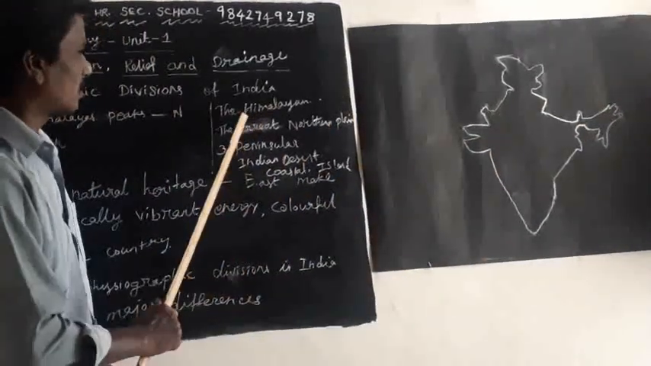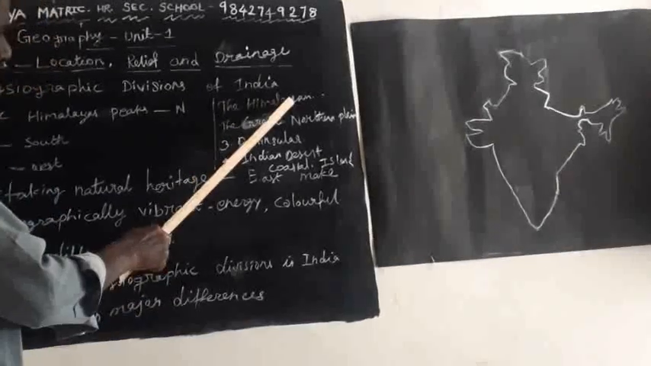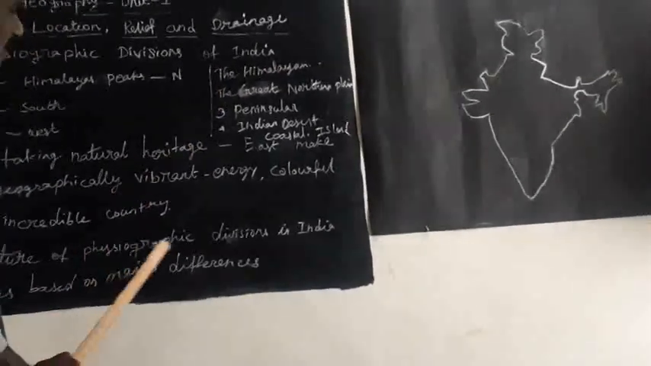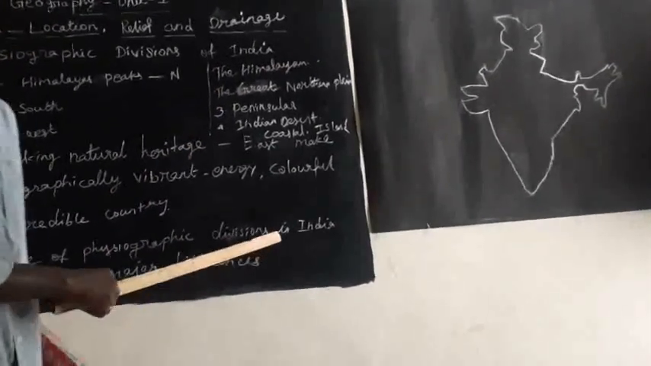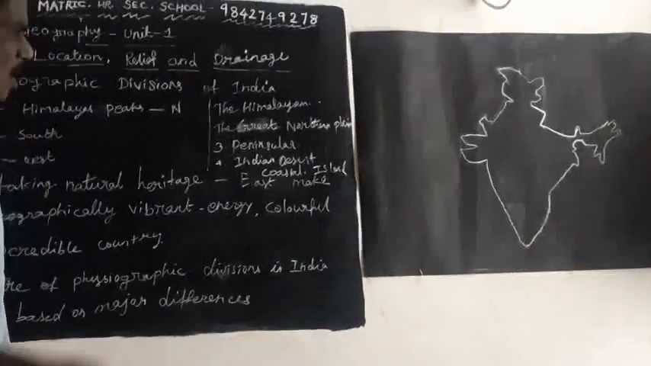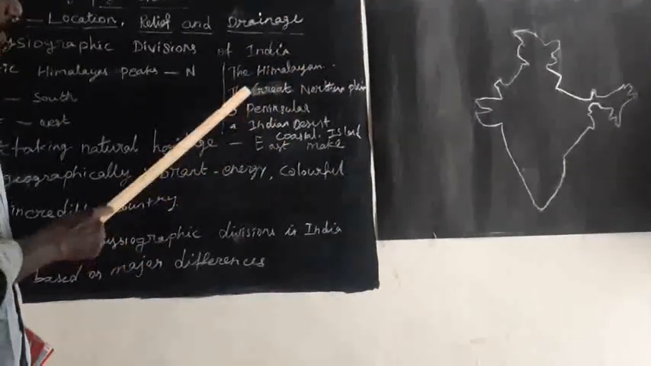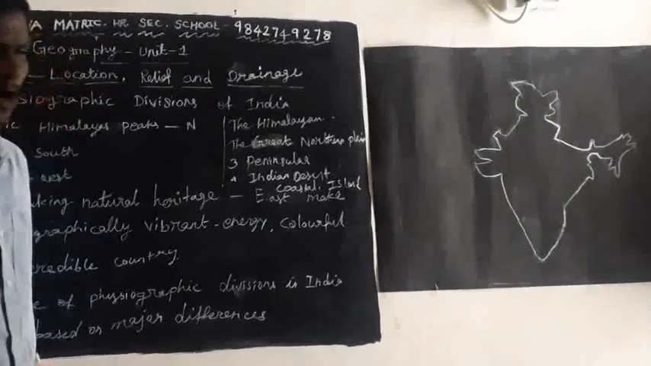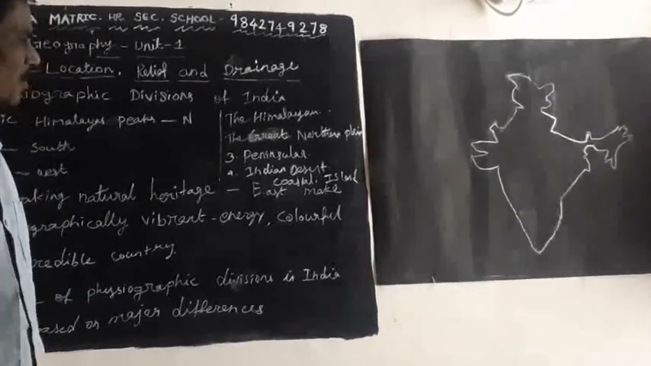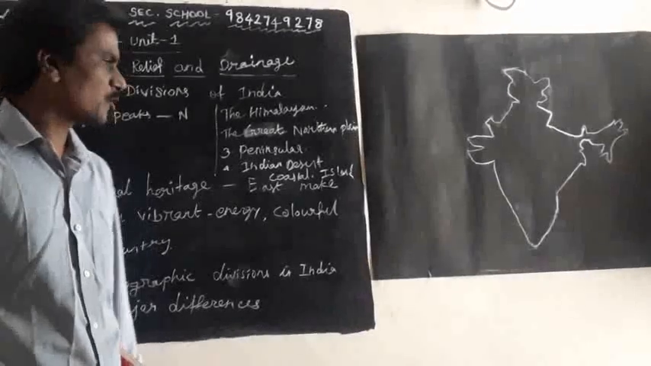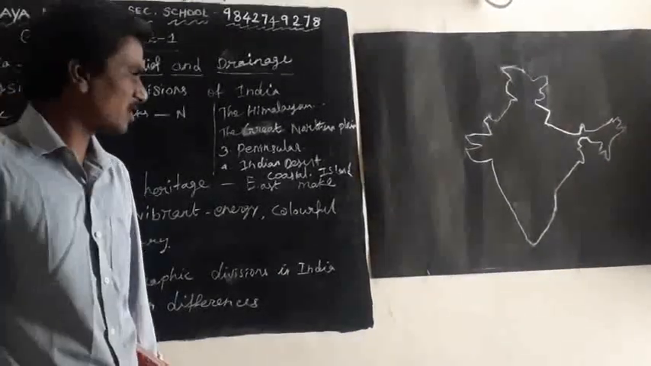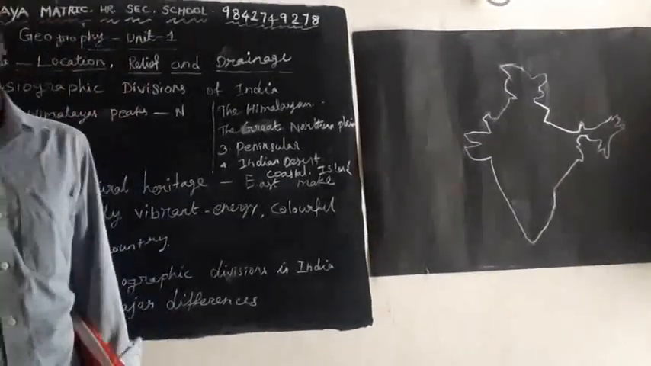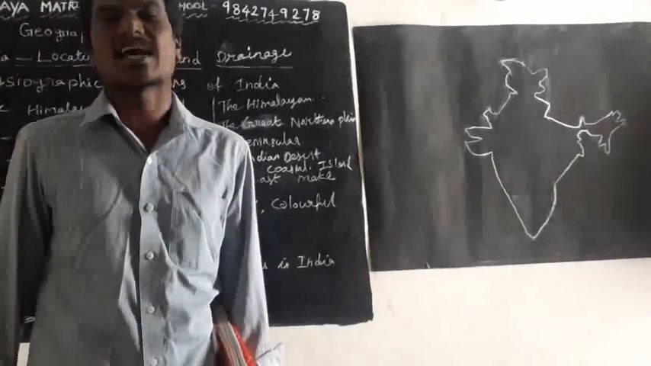There are 6 physical divisions found in India. The first one is the Himalayas. Second is the Great Northern Plains. Third is the Peninsula Plateaus. The fourth is the Indian Desert. The fifth is the Coastal Plains. The sixth is the Islands.